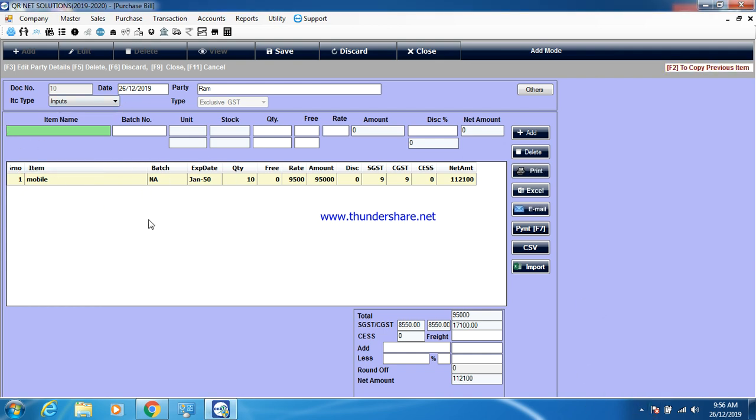Here you can see the bill of this product, and on the right hand side you can see the tools: add, delete and print, Excel, email and payment also.